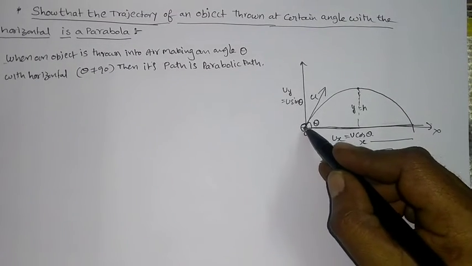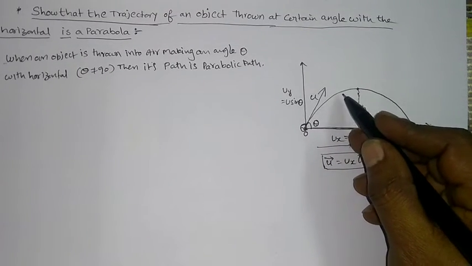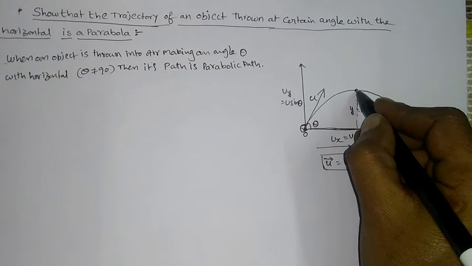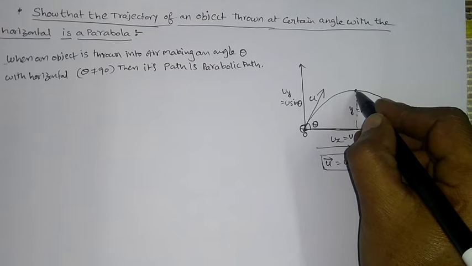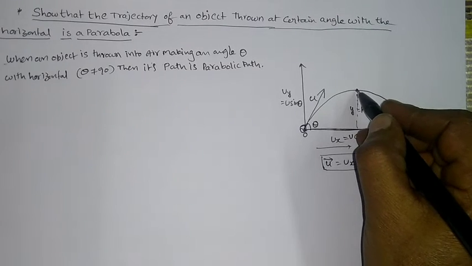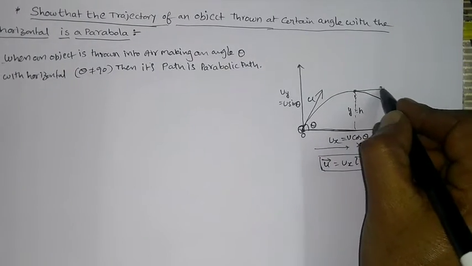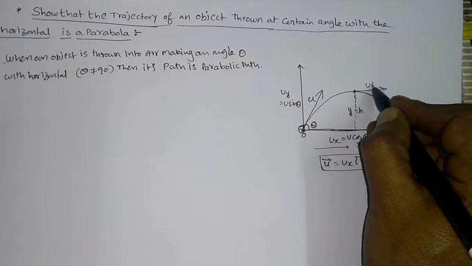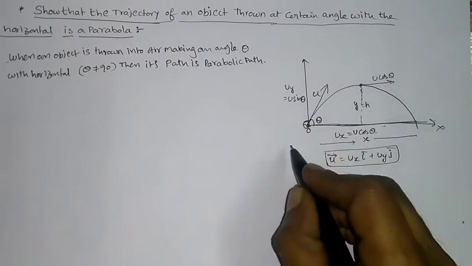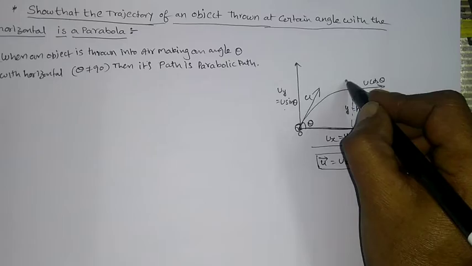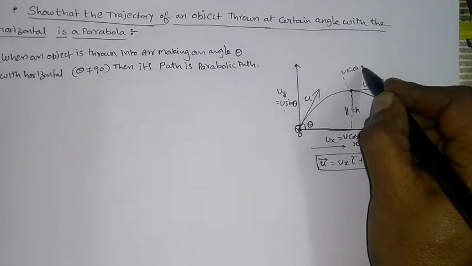While going in the upward direction, the vertical velocity decreases. At the maximum point, we can say the vertical velocity is 0. But the horizontal velocity remains constant throughout the journey. You have to remember this. While going in the upward direction, u sin theta decreases. At this maximum height, u sin theta is 0.